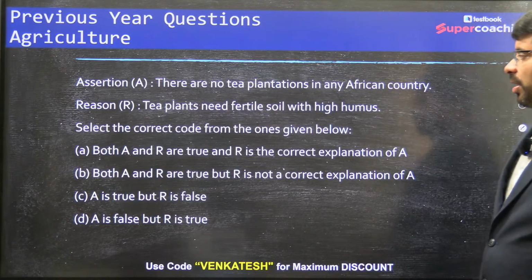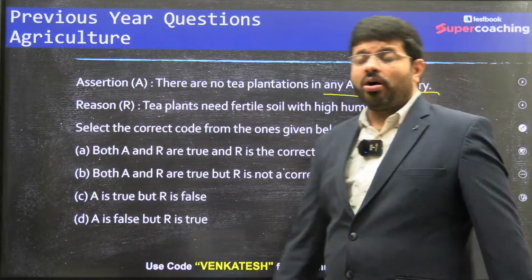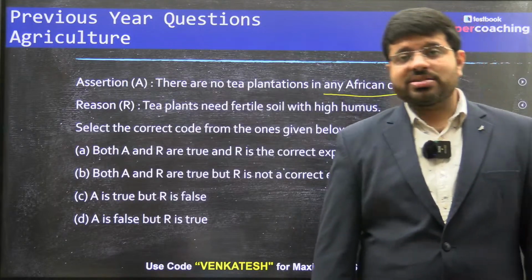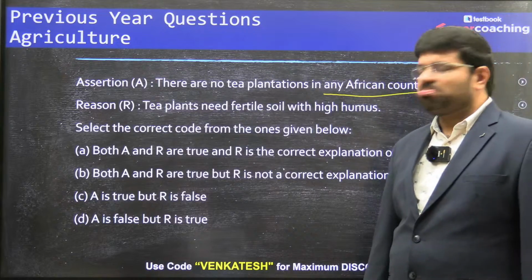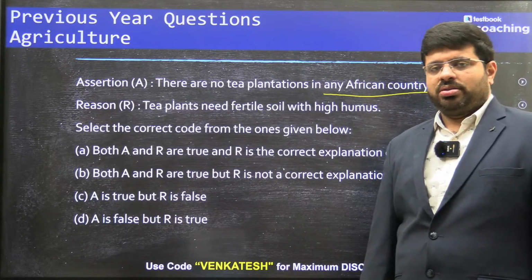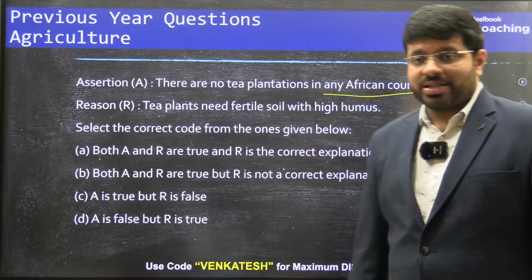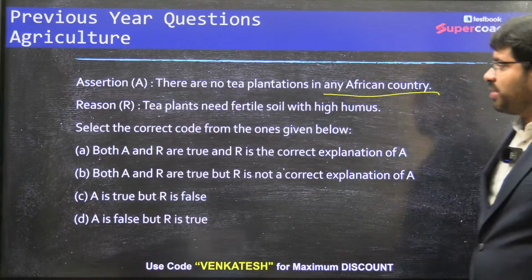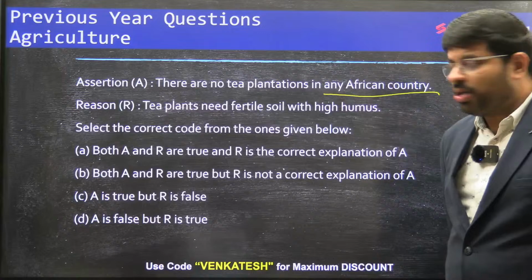Now see, there are no plantations in any African country. Africa is a very, very big continent. Saying there are no plantations in any one country, that's a huge statement. Then there has to be some substantial fact to it, right? So if you see it here, there are no plantations in any African country is wrong.